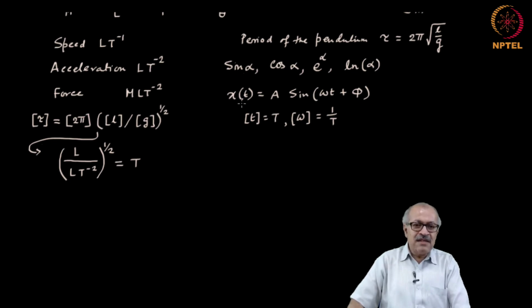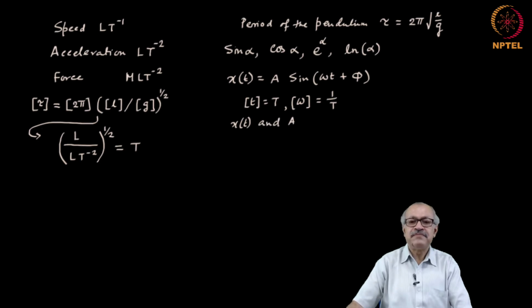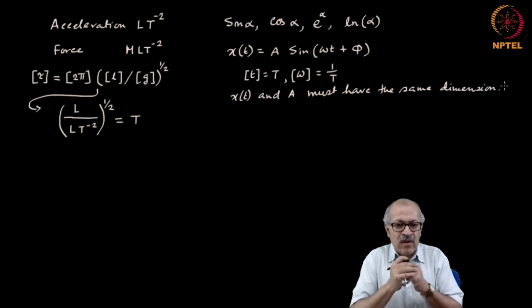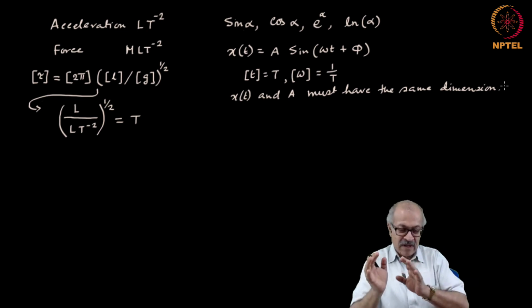Now, x of t is a length, it could be something else also, but if it is a length, then it has a dimension, and therefore, a must have the same dimension. So, x of t and a must have the same dimension. Okay. So far so good.